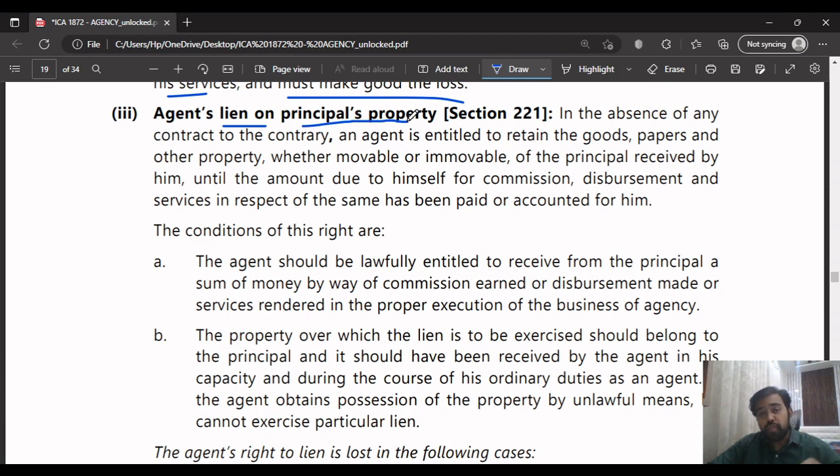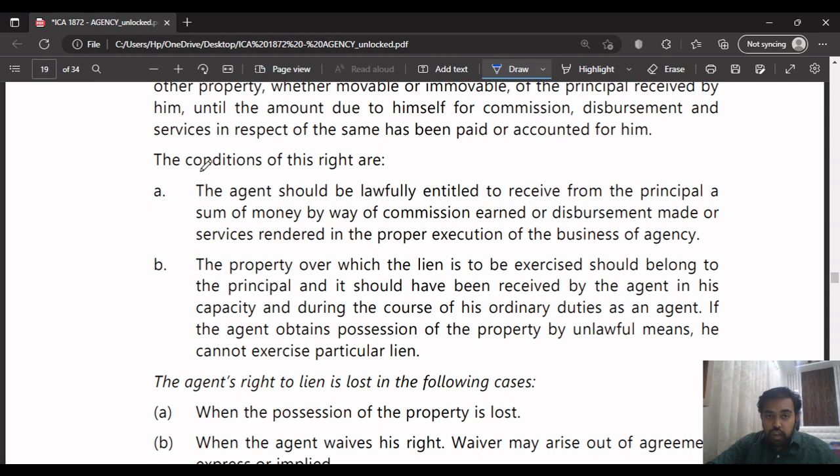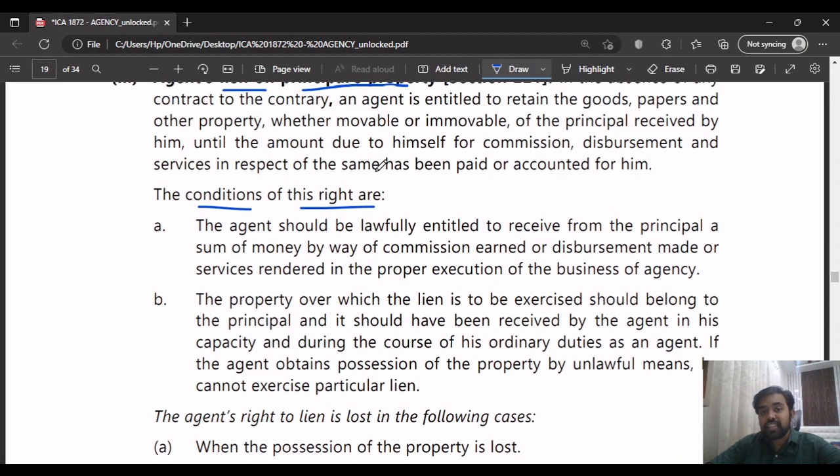Next, the right of the agent is the agent's lien on the principal's property. You know what lien means; you would have studied it in foundation itself. It is the right of the person who is providing services for someone else to retain, like the unpaid seller. He has a lien over the goods for which the customer has ordered; in foundation you would have studied that. The same thing will apply in this case also. Here the agent has a lien over the principal's property, and these are the conditions which should be there for this right to exist.